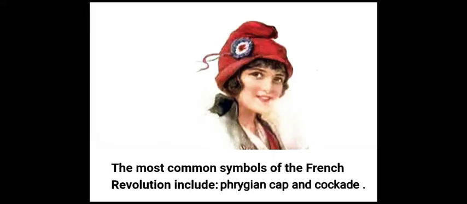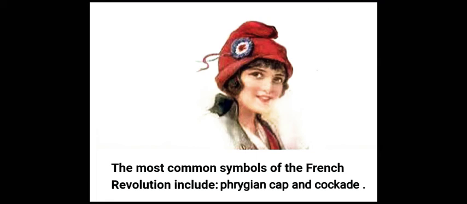Children, and this is the cockade. See it properly. It represents the King of France and the entire nation of France. Means this cockade was presented to the king after the attack on the Bastille fort. In this you can see the red Phrygian cap and the tricolor cockade, red, white and blue.